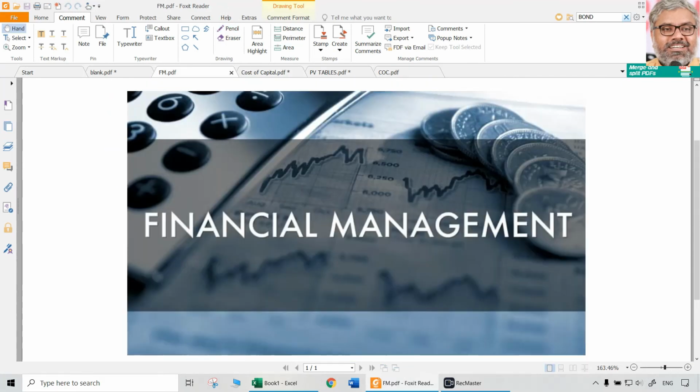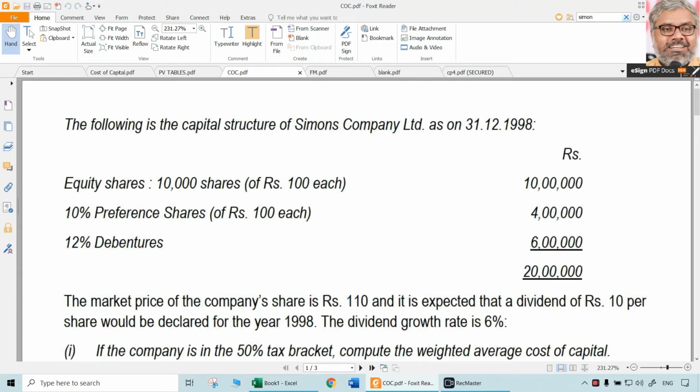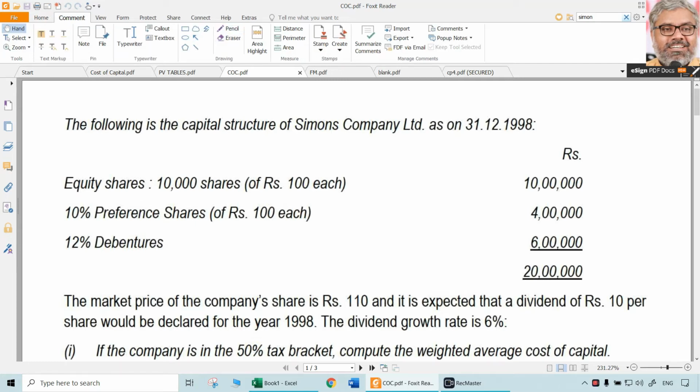Now let us solve some more questions for practice which were given in the past examinations. Now read this question carefully. The following is the capital structure of Siemens Company Limited as on 31st December 1998. Equity shares, 10,000 shares are there of 100 rupees each. Total amount is 10 lakhs. Preference shares, 10% preference shares of 100 rupees each, 4 lakhs. 12% debentures are there worth 6 lakhs. Total capital structure is 20 lakhs. And this is the composition of the capital structure given in the question.